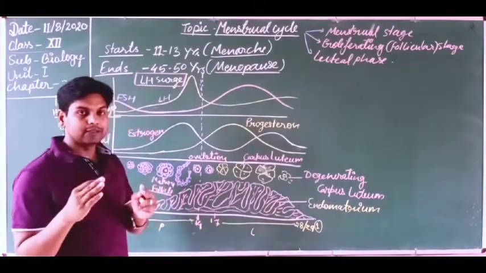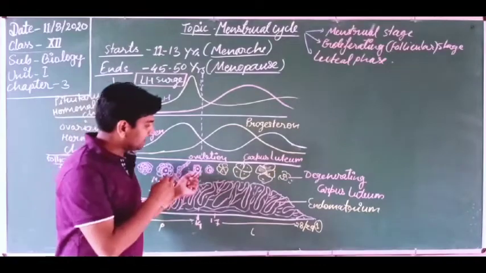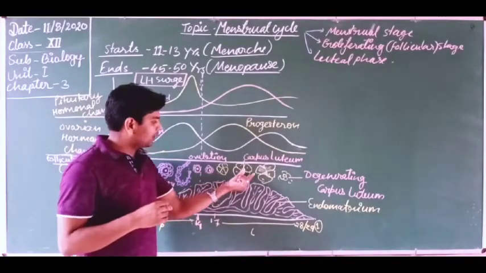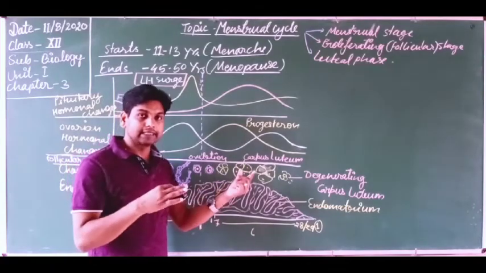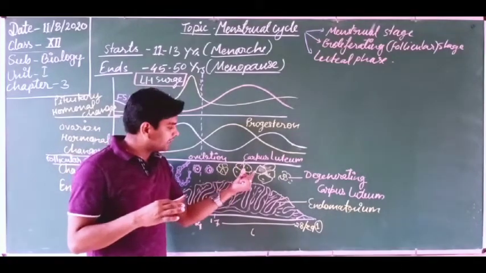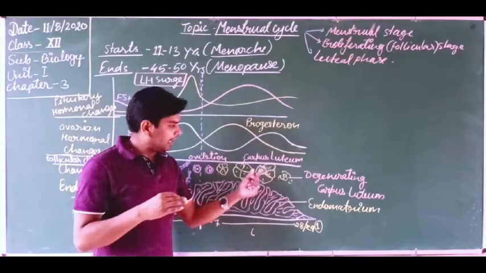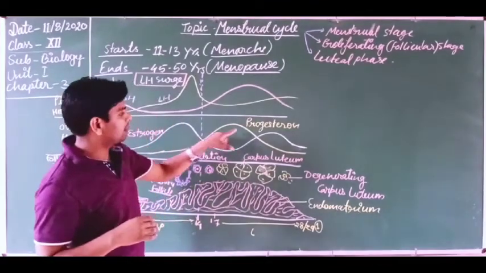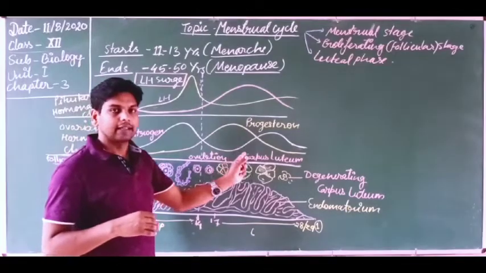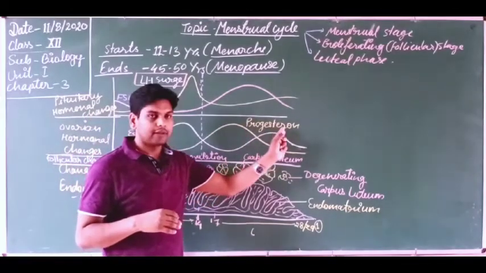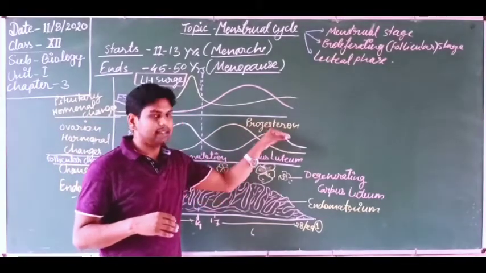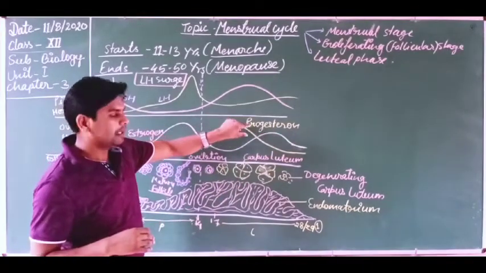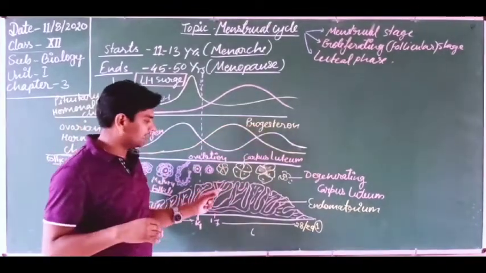If fertilization occurs, note it, dear students, concentrate here. Note that if fertilization occurs in this period, then this corpus luteum persists, and it keeps increasing more and more. The level of progesterone goes up, and it stays constant at a level. So the increased level of progesterone remains constant if fertilization happened.